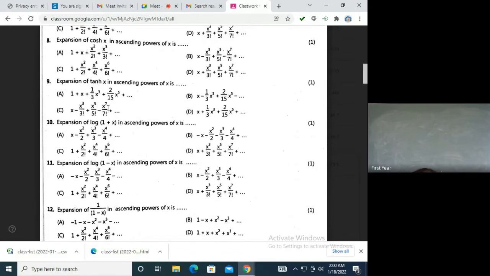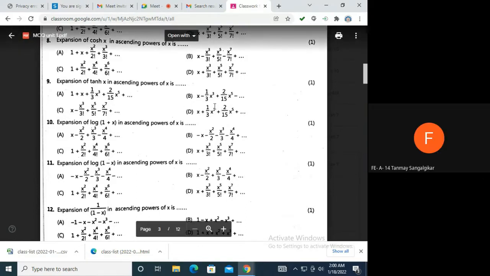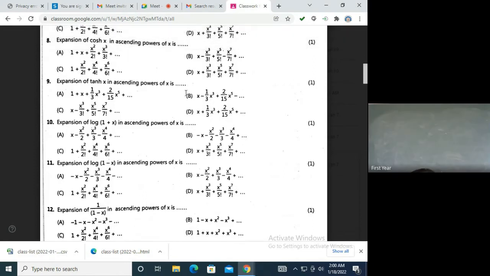Tan hx on the same lines. There we had all plus values. Here they'll become alternate plus minus. So answer is option B. B for Bombay. Is that clear?